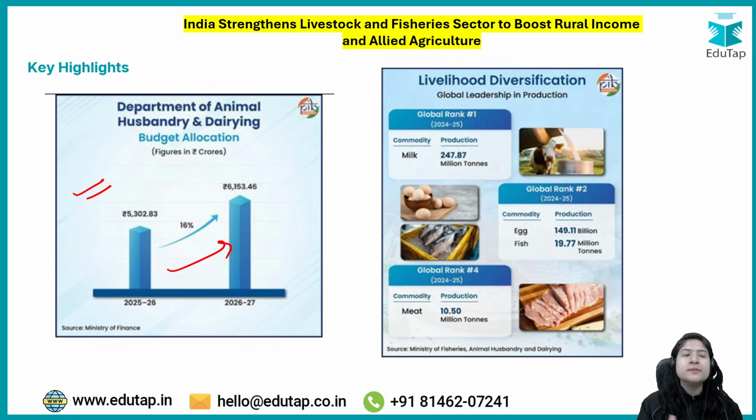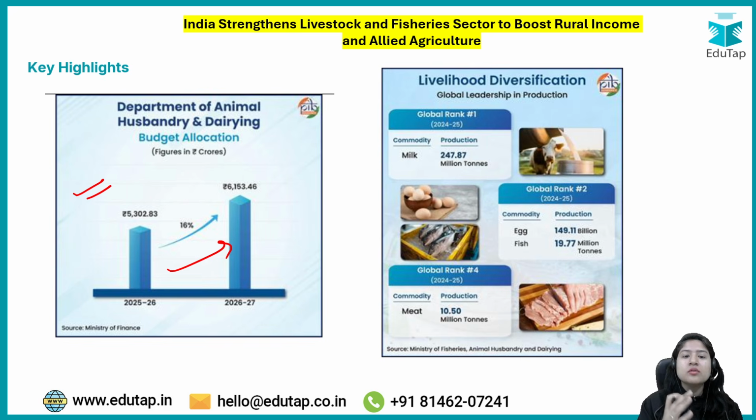Because the more budget allocation there is for this department, the more government will focus on the initiatives and drives it is running for the development of the livestock sector, such as species and breed upgradation, for which we have the Rashtriya Gokul Mission going on. We can provide better veterinary facilities to livestock farmers for their cattle and other livestock, and a lot of other things, like providing proper shade.